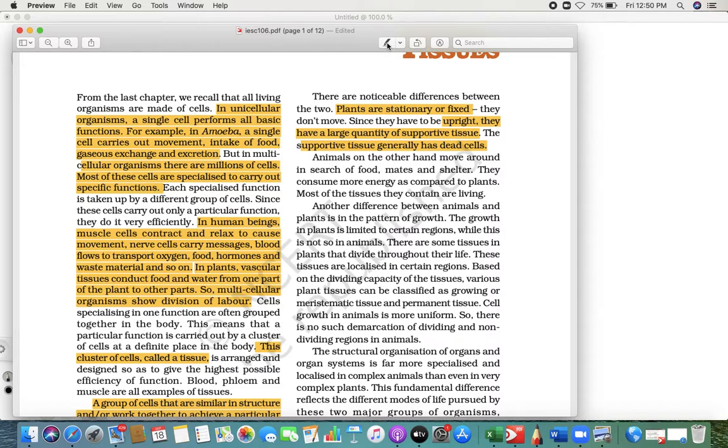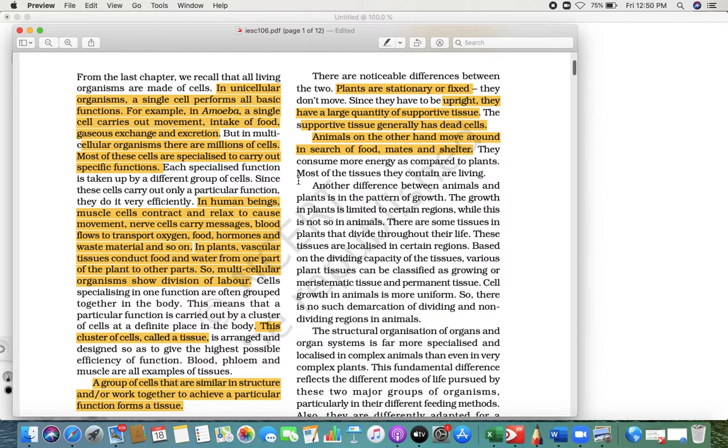Animals, on the other hand, move in search of food, mates and shelter, right? Mates means other animals from the same species. So most of the tissues of animals are living, while most of the tissues in plants are dead. Another difference is that plants have a pattern of growth.